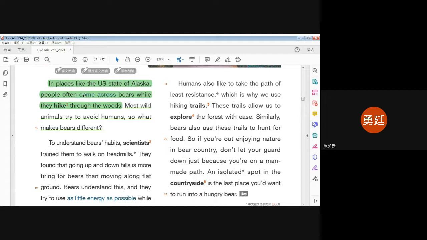So this sentence or this sentence, which one is more important in terms of the information we are going to talk about in this article? This is sentence 1, this is sentence 2. We can take a quick vote. If you think sentence 1 is more important, please type 1. If you think sentence 2 is more important, please type 2.